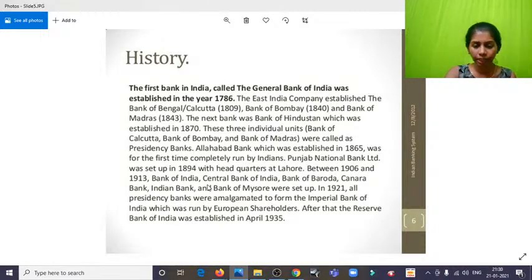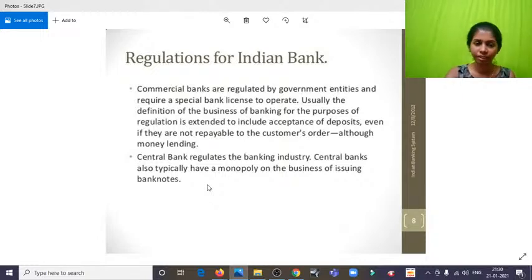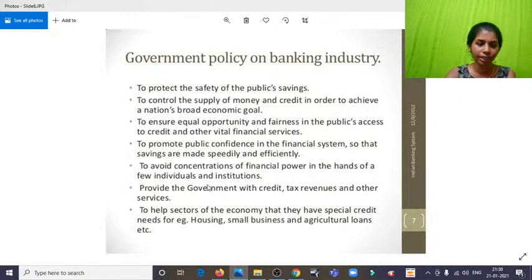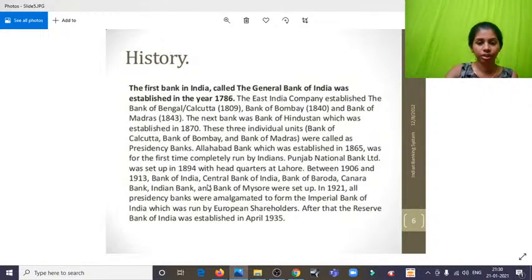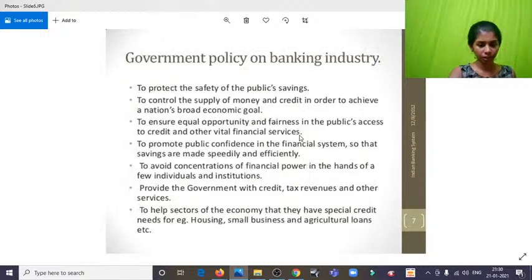So RBI's main job was to control and regulate the functions and the supply and flow of money. And we have the history. So just study that because before your prelims also these types of questions will be asked. And also if you have basic information and knowledge within yourself, it will be easier for writing your mains. And the government policy is actually very general. If you have the basic understanding, you can write on your own.